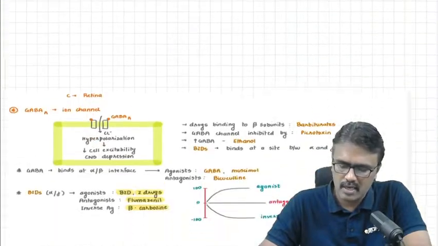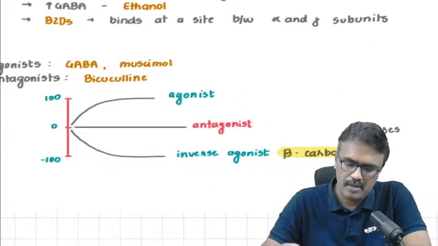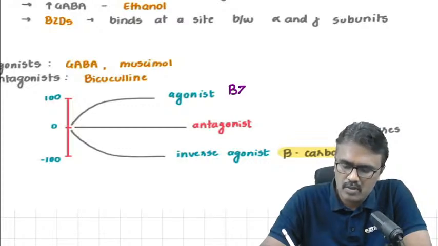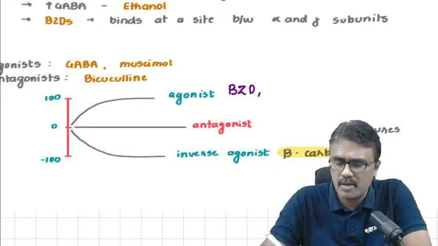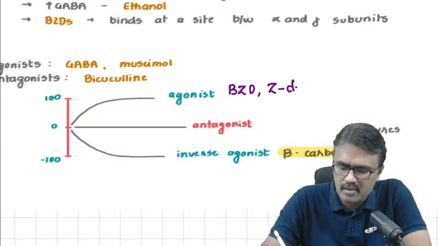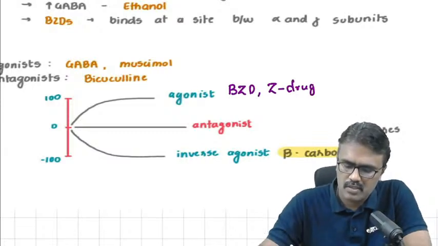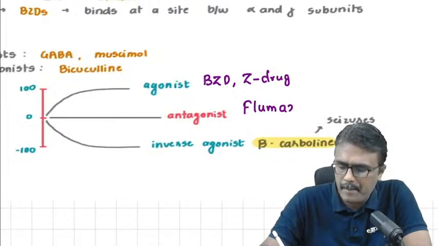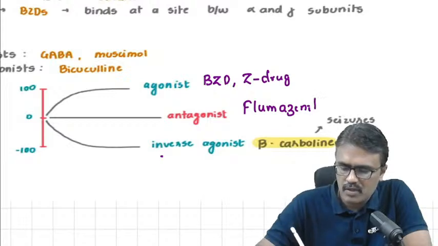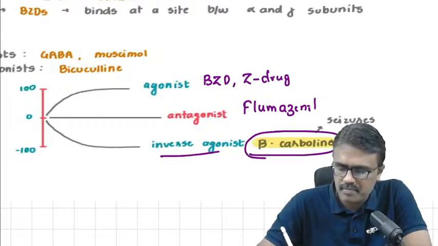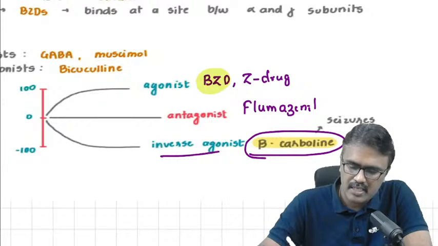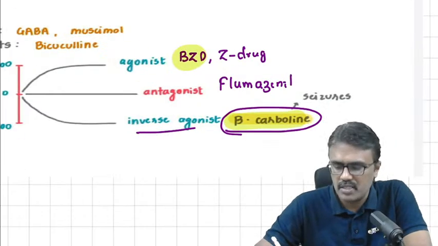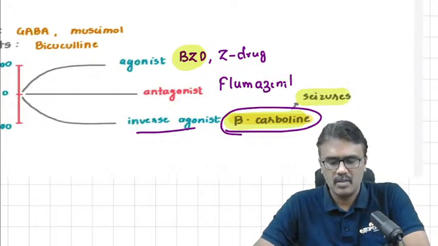So we have discussed that when we discussed particularly the benzodiazepines. For the benzodiazepine receptor, the agonist is a benzodiazepine like diazepam and Z-drugs. The antagonist for this benzodiazepine receptor is flumazenil. And the inverse agonist for this is called beta-carboline. Suppose benzodiazepine causes sedation. The inverse agonist beta-carboline will cause excitation, so the patient may have seizures. So we have discussed this.